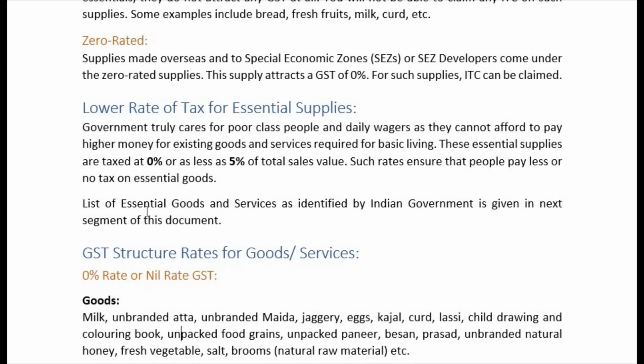Now, according to your syllabus, there is this part: lower rate of tax for essential supplies. Government truly cares for poor people and daily wages, as they cannot afford to pay higher money for existing goods and services required for basic living. See, I am an educator, I am a teacher, and I will always support the government. I will always support the Constitution of India. And in the Constitution they have clearly written that the government will work only for the basic living.